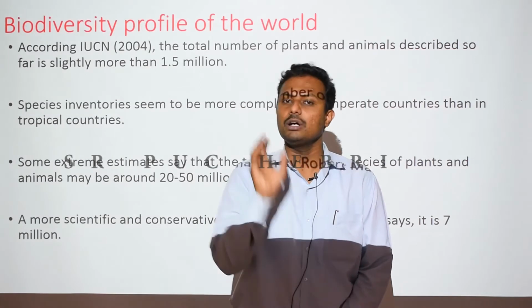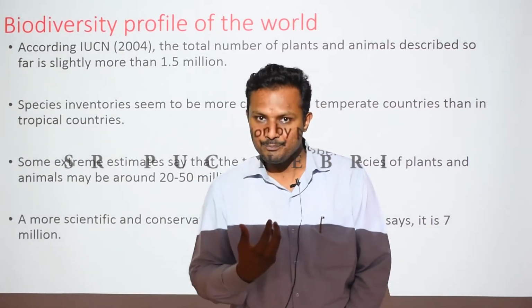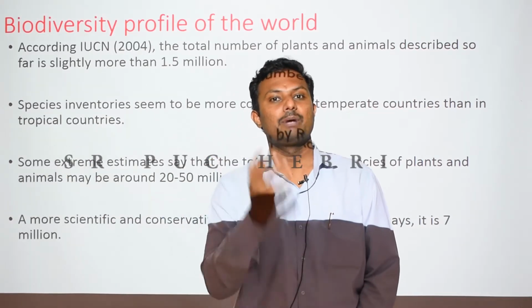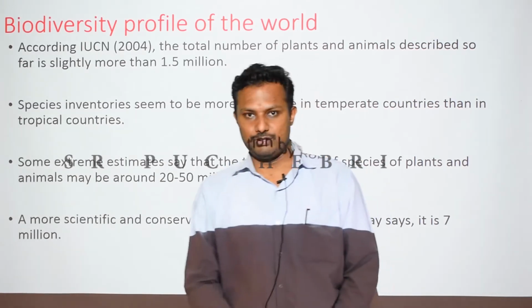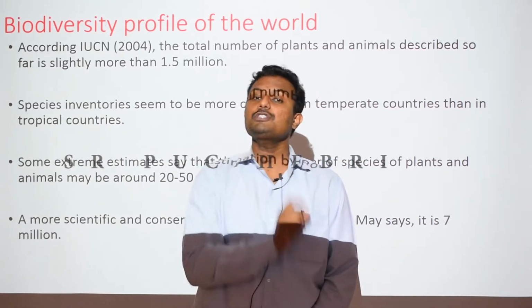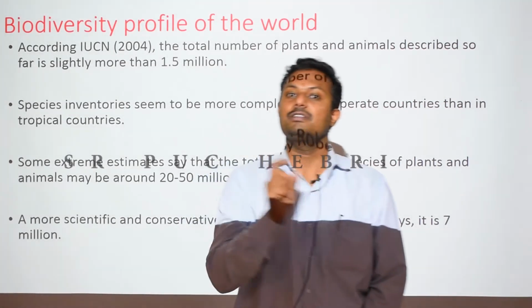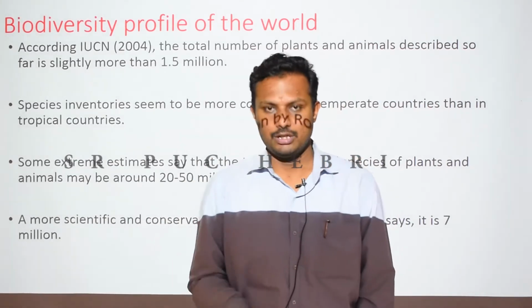In any given geographical area, how many different species of animals, plants or microbes are present will account for species diversity. For this we took the example of what? The amphibian species present in the Western Ghats of India, which are very rich in number.